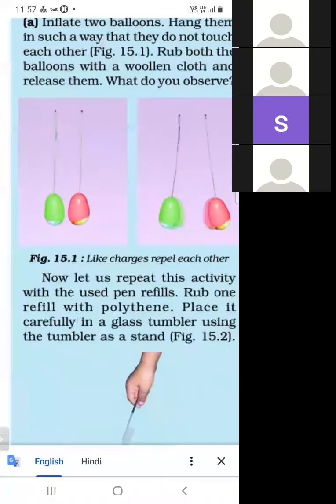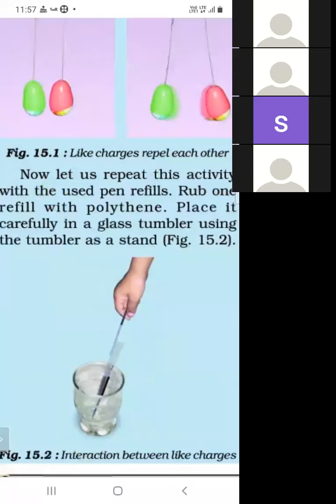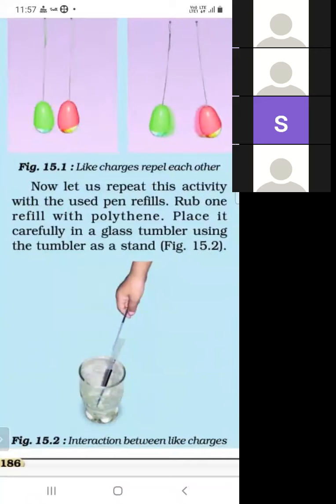Now let us repeat this activity with a used pen refill. Rub one refill with polythene. Place it carefully in a glass tumbler, using the tumbler as a stand.